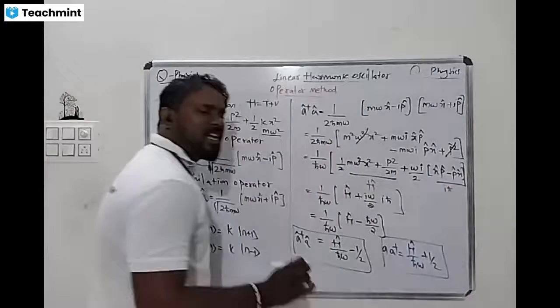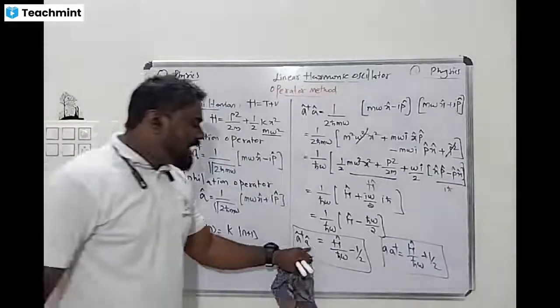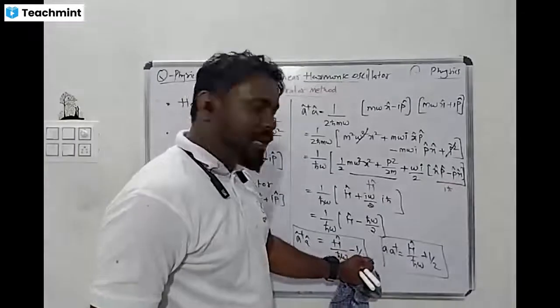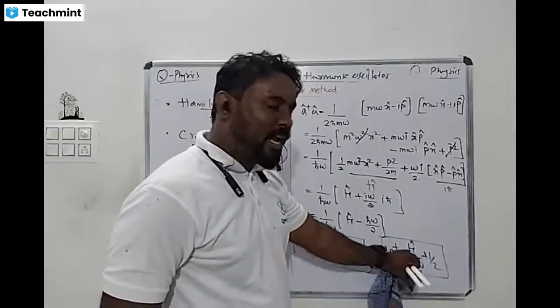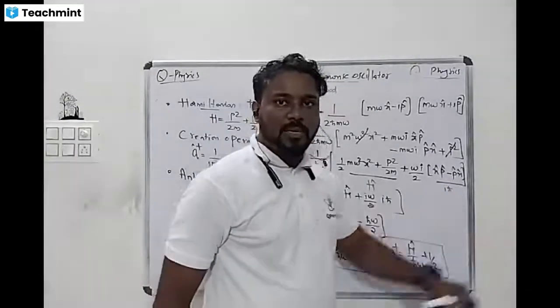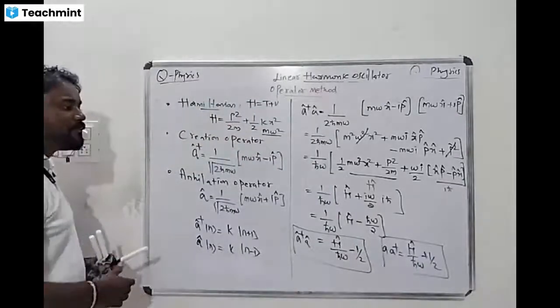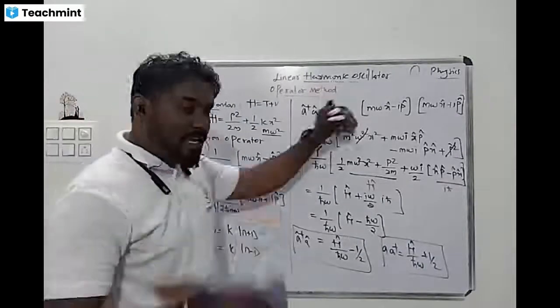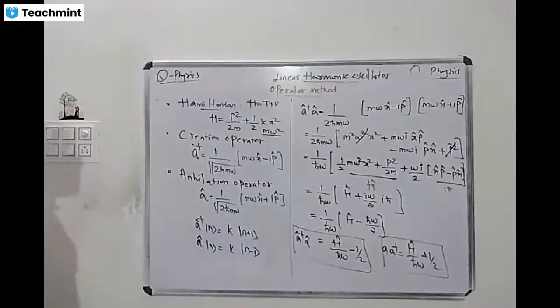If you solve this same way, I get the answer. A dagger A gives me H cap divided by ħω minus 1 by 2. A A dagger gives H cap divided by ħω plus 1 by 2. Is it okay, everyone? Yes, sir.